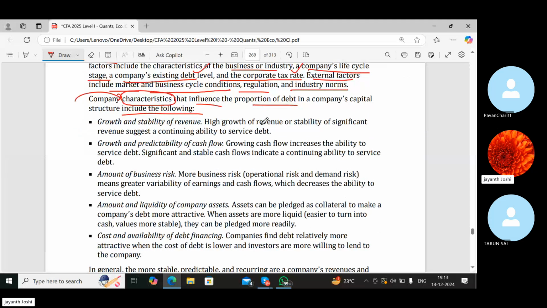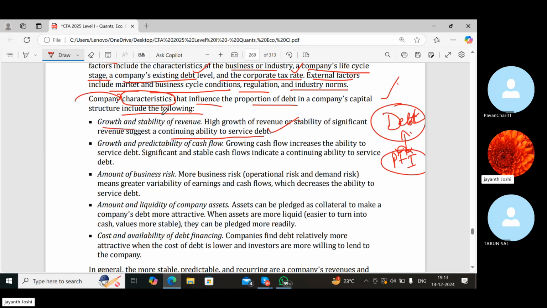High growth of revenue or stability of significant revenue suggests a continuing ability to service debt. That's what it is. If the company goes for debt finance and arranges debt for themselves, it is not a worrisome thing. But the company should always be a good performer so that they can easily service this debt or pay off this debt, which is a combination of principal plus interest. Anything defaulted amongst any of these two gives the tag of a defaulter to the company. So they should be paying off this one.